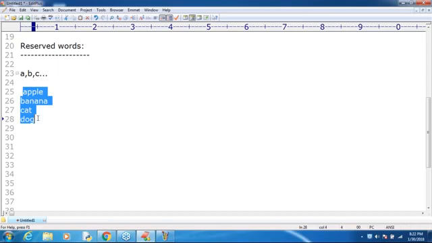In English, the word apple is reserved to represent some kind of fruit. Banana is also one type. Cat is reserved to represent one type of animal. Sir, in English, how many reserved words are there?